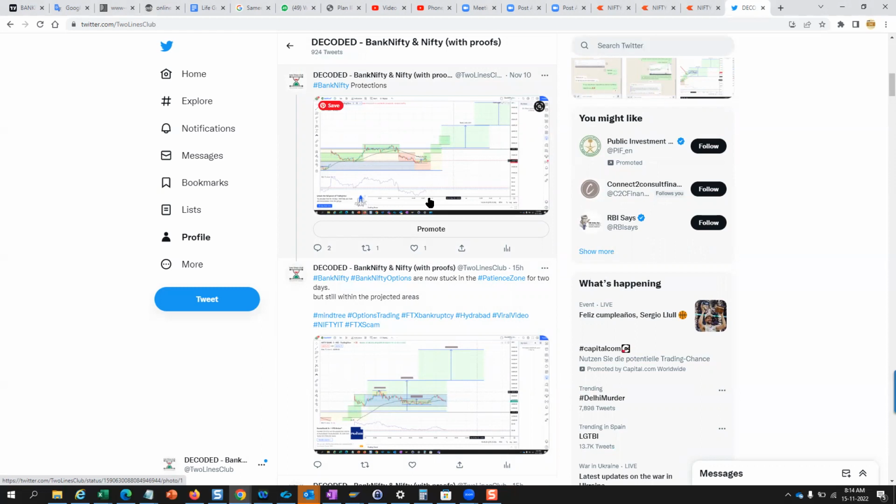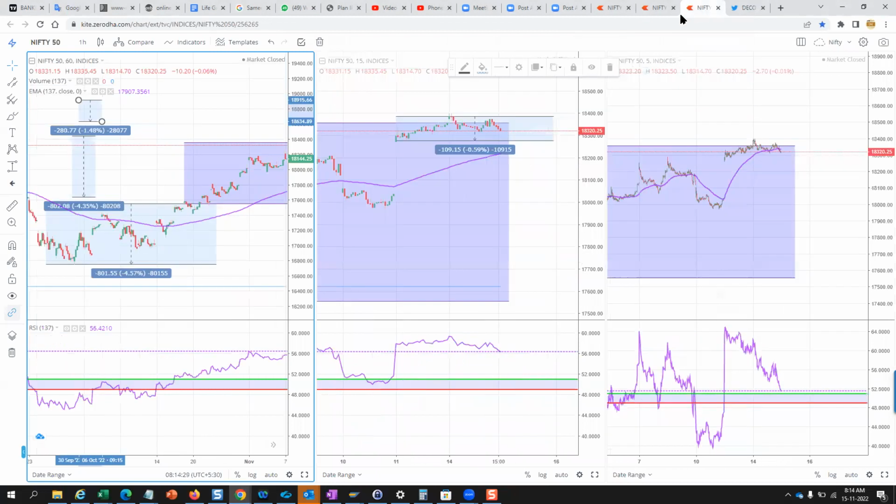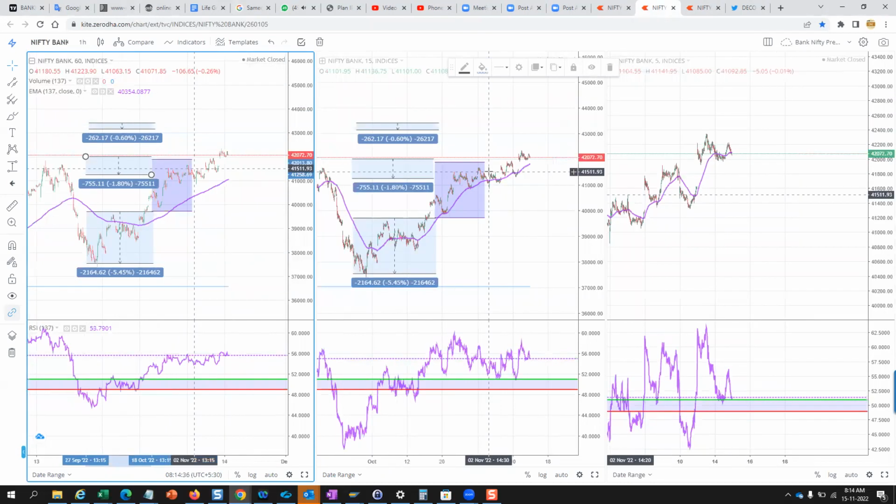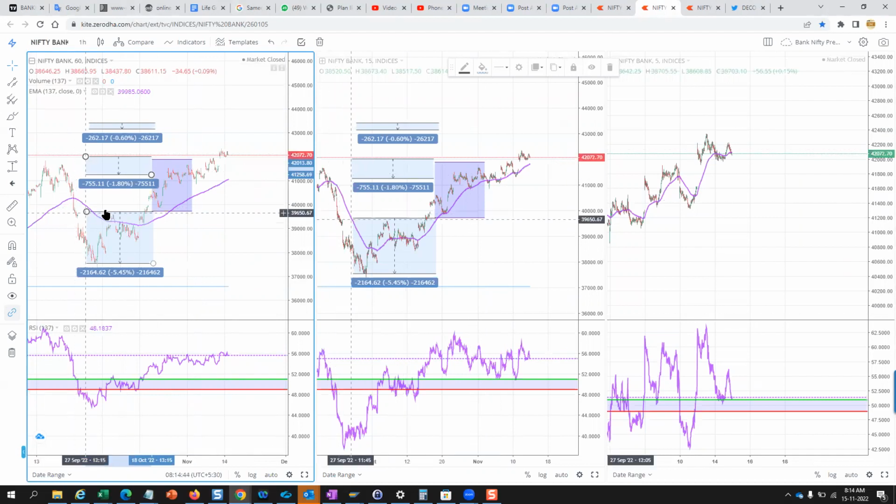So in this case, today we are going to analyze Nifty and Bank Nifty. First, if we talk about Bank Nifty, we have created all this analysis based on the assumptions of Bank Nifty. If you are aware of the theory behind this FI's investment algorithm, it is the two lines theory.